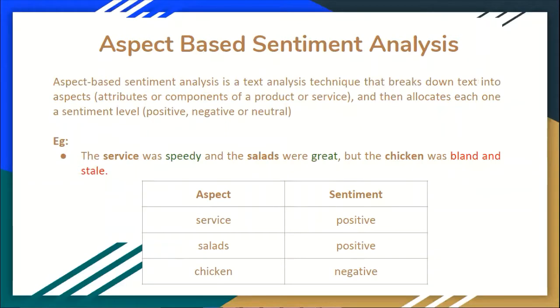Aspect-based sentiment analysis is a text analysis technique where the text is broken down into certain aspects, and each of the aspects has a certain sentiment polarity, and we need to find out what the polarities are. An example of this is given below. The service was speedy and the salads were great, but the chicken was bland and stale. So in this sentence, the aspects are service, salads, and chicken, and the corresponding sentiments are positive, positive, negative.